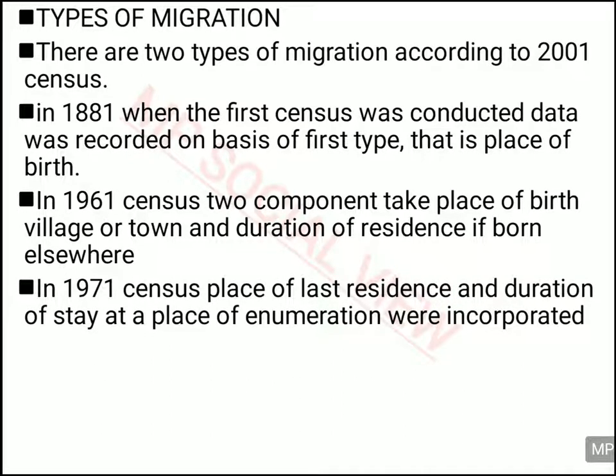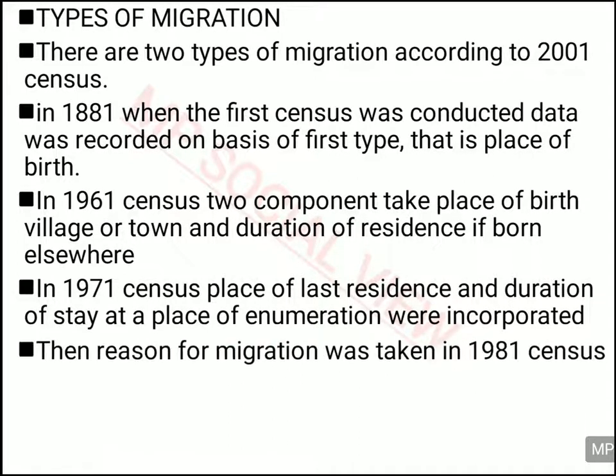When the census was conducted in 1971, the place of last residence and the duration of stay at the place of enumeration were given importance. Meaning, what was your place of last residence, where were you staying before this place, and for how long have you been staying in this area; both were given importance in the 1971 census.